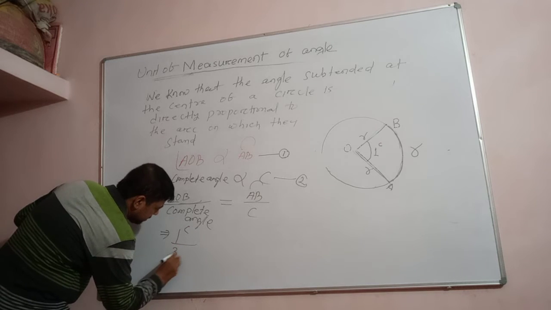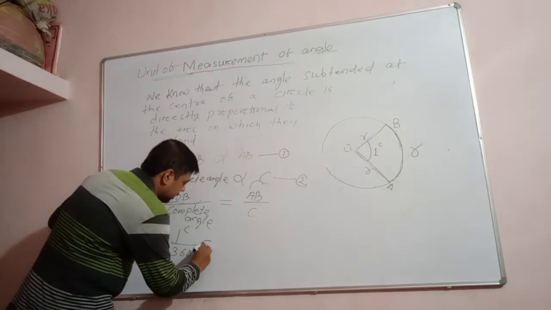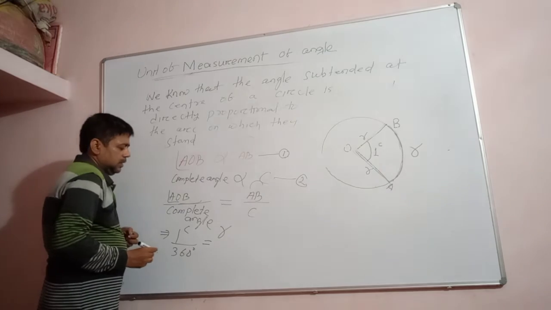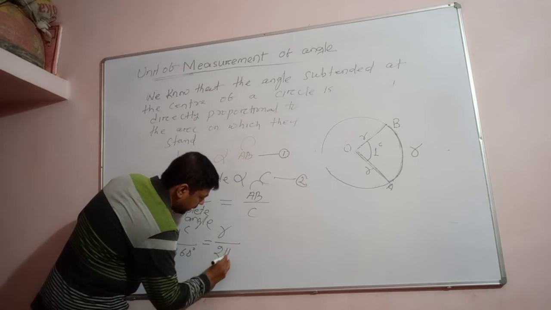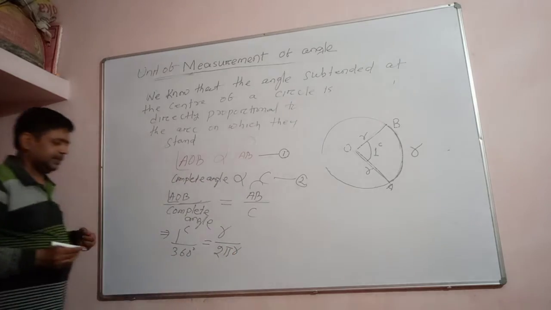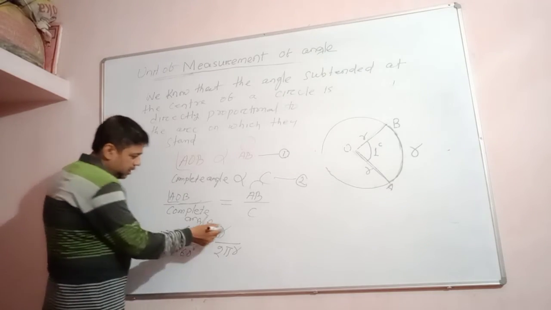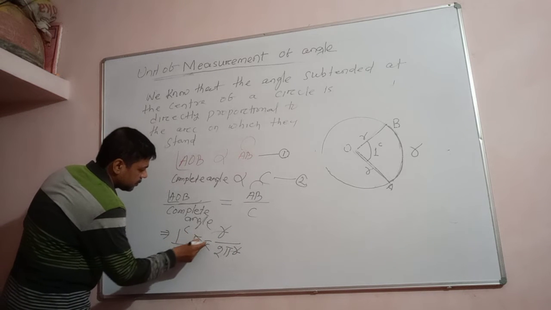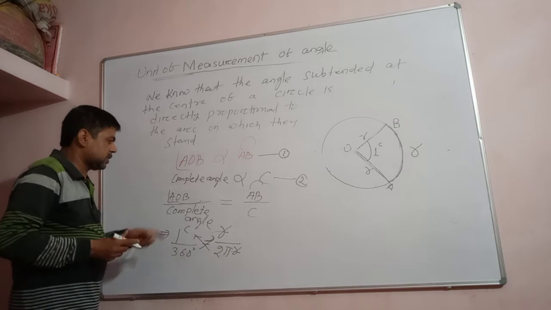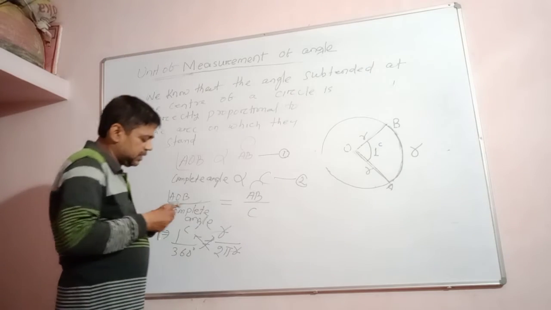Complete angle, how much? 360 degree. Length of the arc, what? r. Understand? And the circumference of the circle, what is it? 2 pi r. Is it clear? So r cancels. After the transpose, 2 pi comes to this side, so 2 pi is equal to 360 goes to the right side. 2 pi is equal to 360 degree.